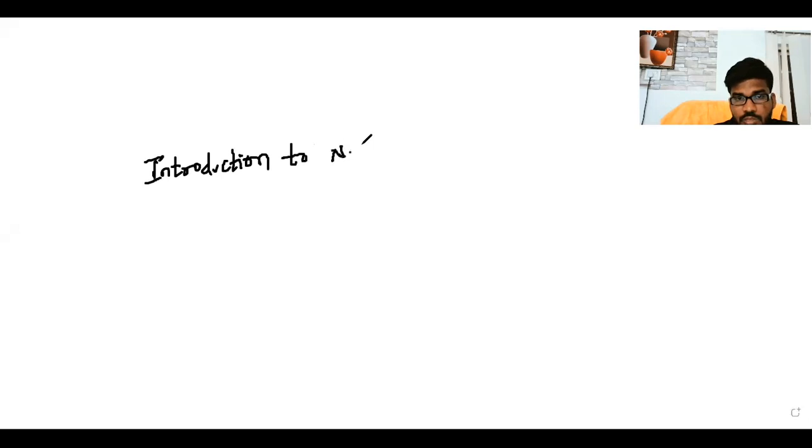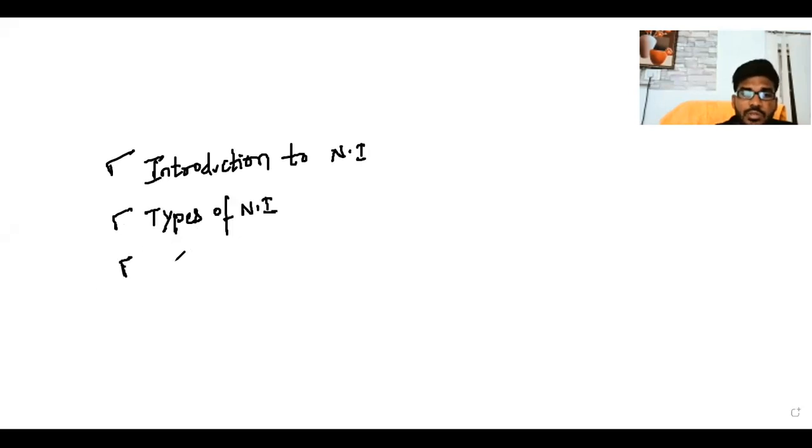Introduction to negotiable instruments, this is one concept. Another concept we discussed is the types of negotiable instruments. And next we discussed the types of endorsements and rules related to that.